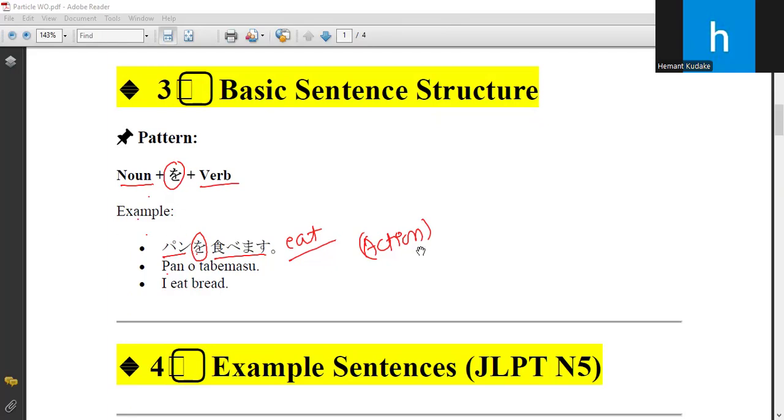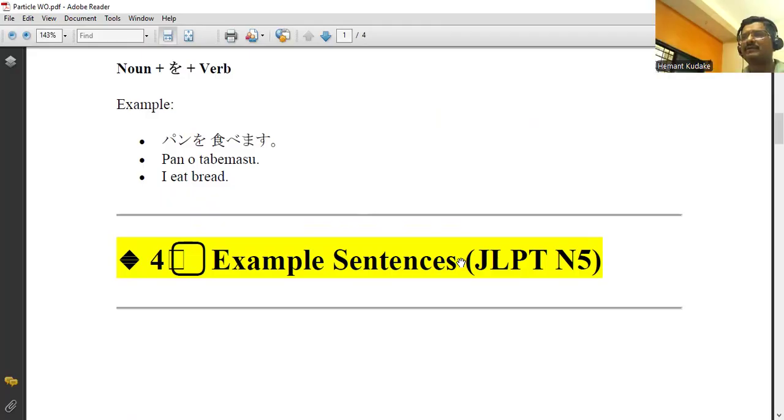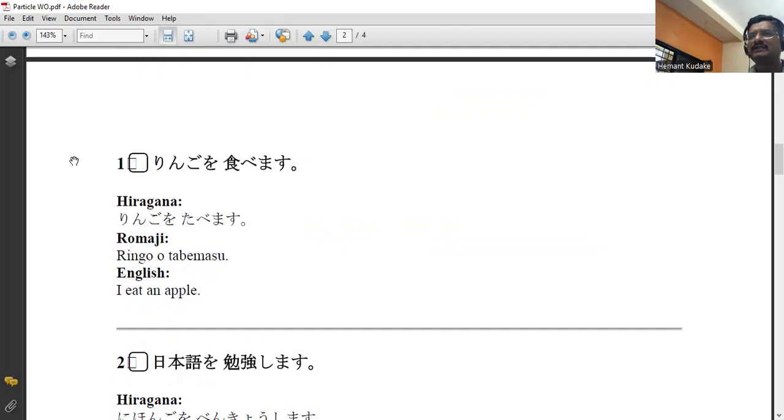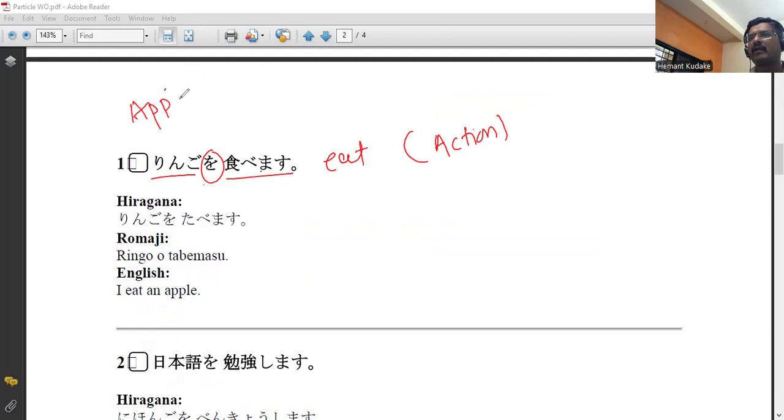Now let's take a few more examples I have added. Ringo is an apple. Ringo o tabemasu means I eat an apple. Tabemasu is eat, and this is again the category of action. Particle O comes between an object and a verb.